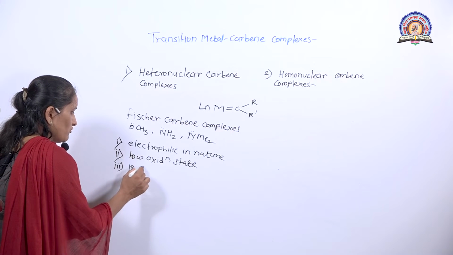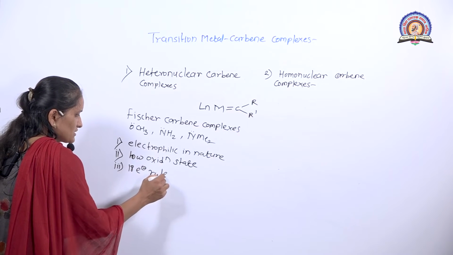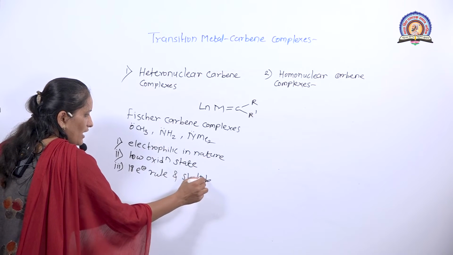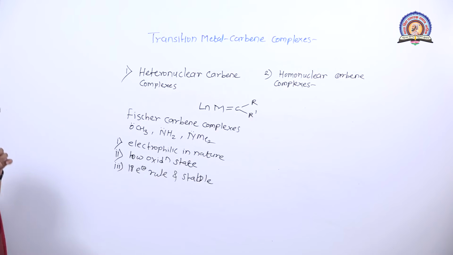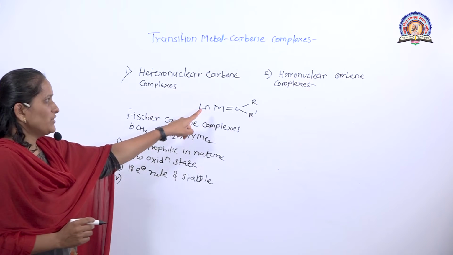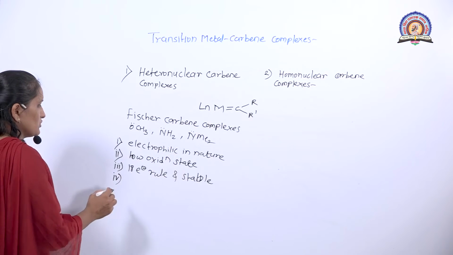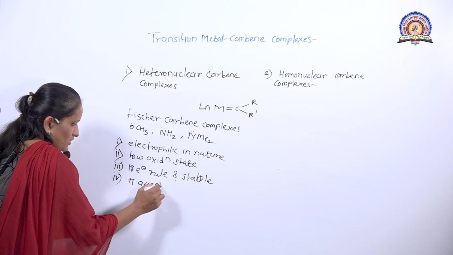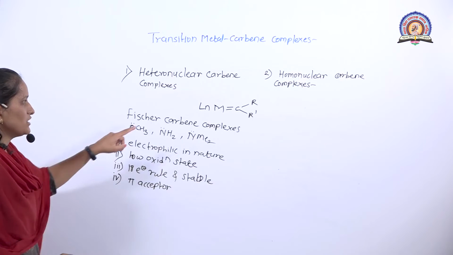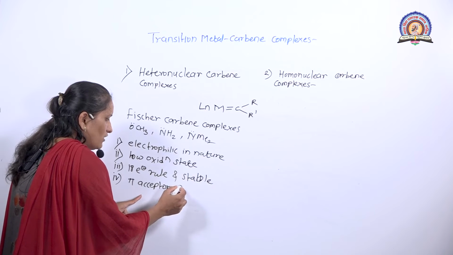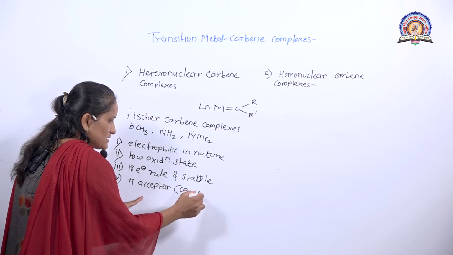They follow the 18 electron rule, that is, these complexes are stable. They follow the 18 electron rule and are very stable compared to the homonuclear carbon complexes. Then the metal of these metal carbon complexes has substituents that are pi acceptor, that is, the ligands present on the metal atom are pi acceptor ligands, that is CO, then CN minus.